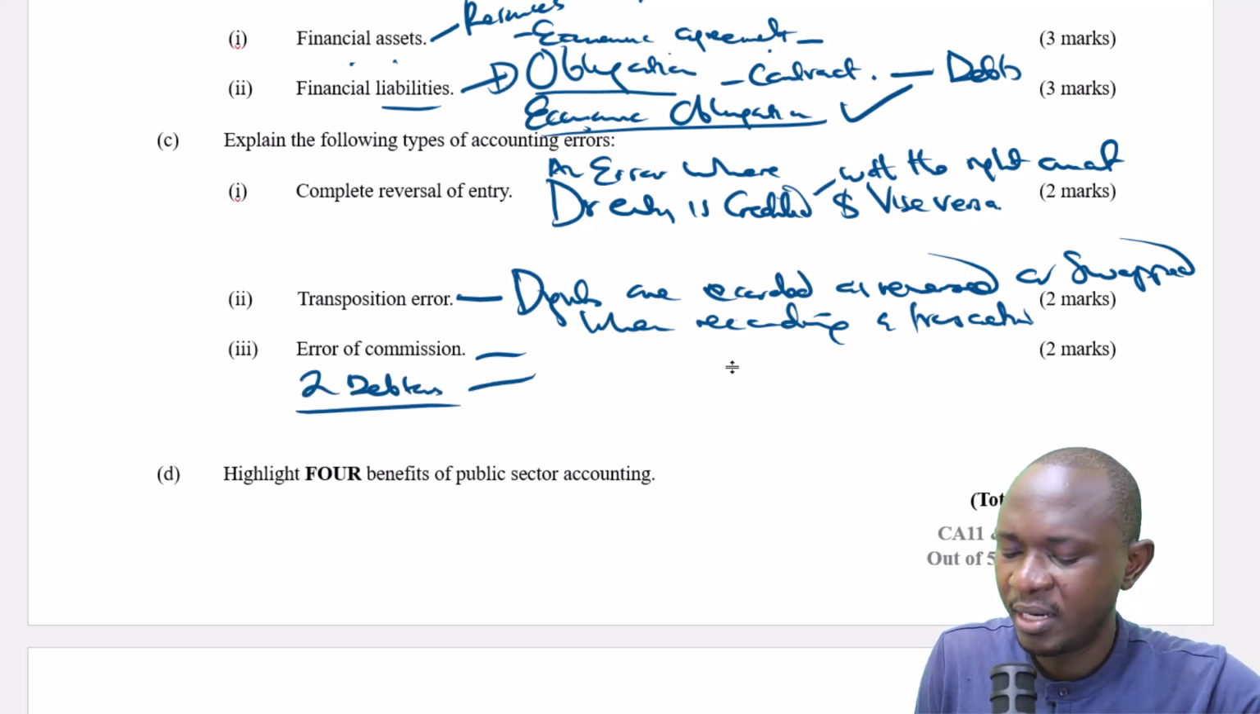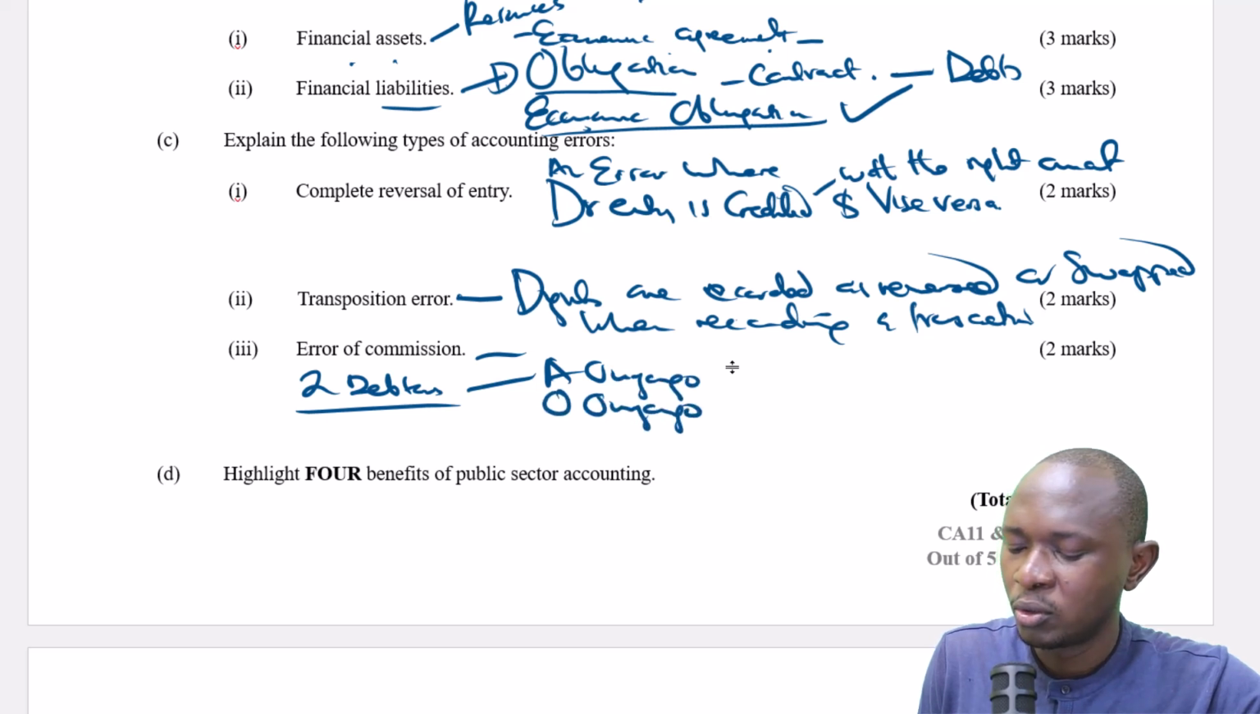All of them are debtors. One is called A Onyango. The other one is O Onyango. So a debtor account, if a debtor is a debit account, debtor is a debit account.